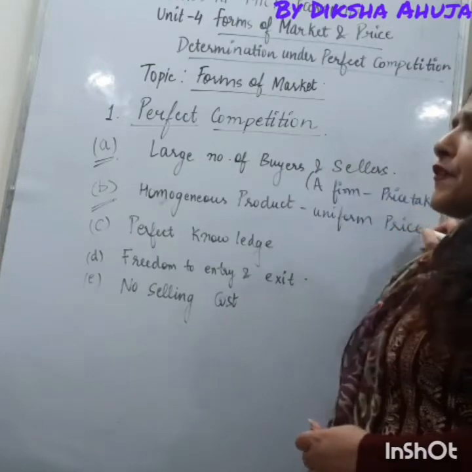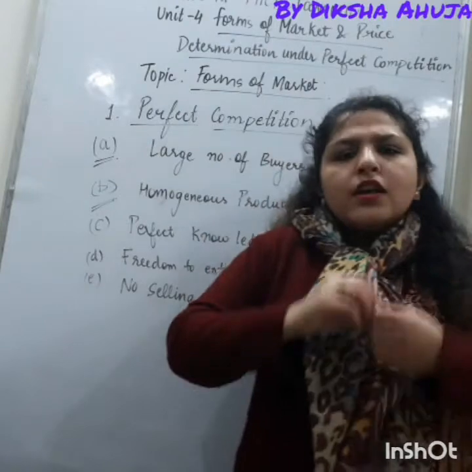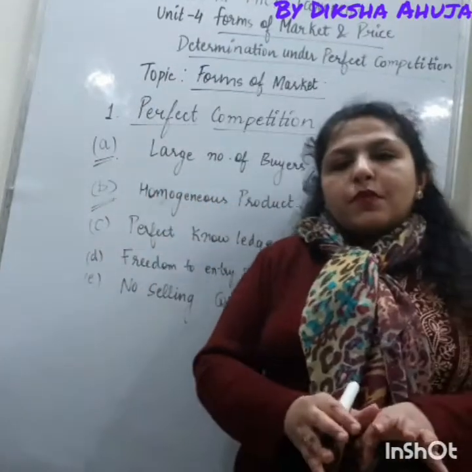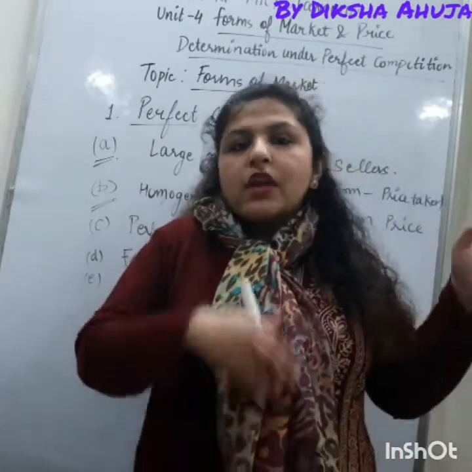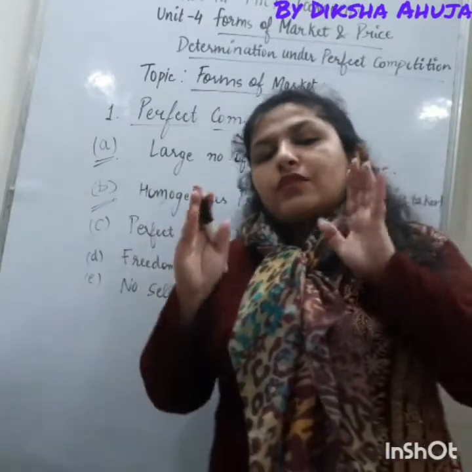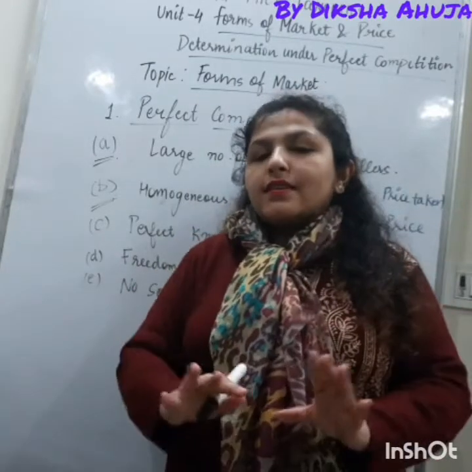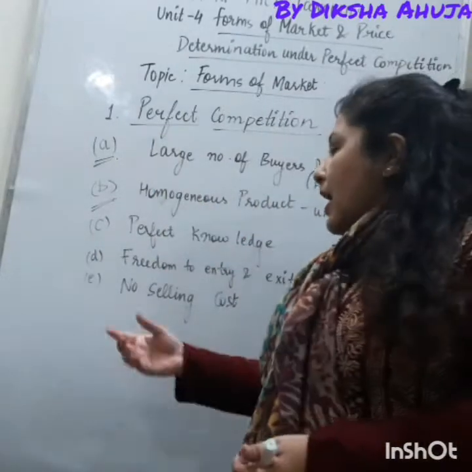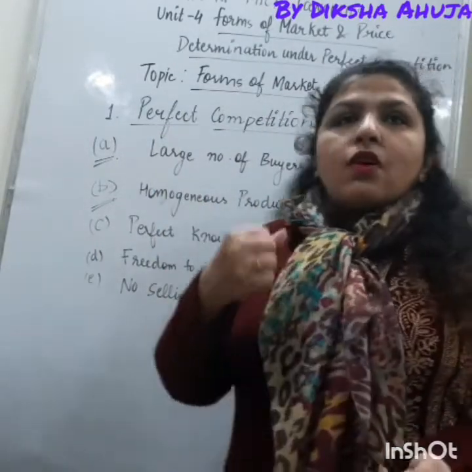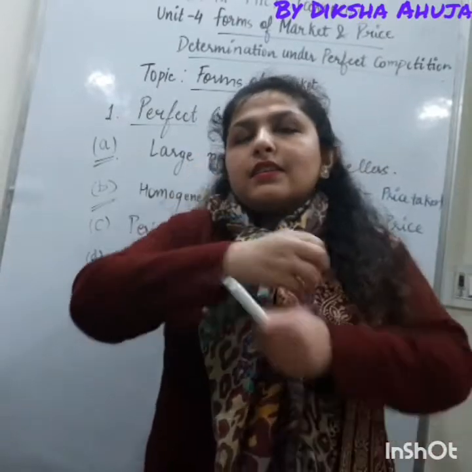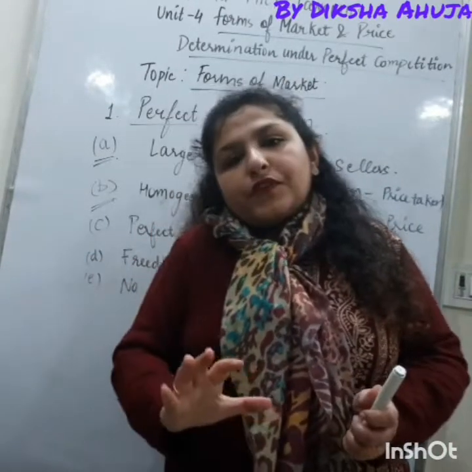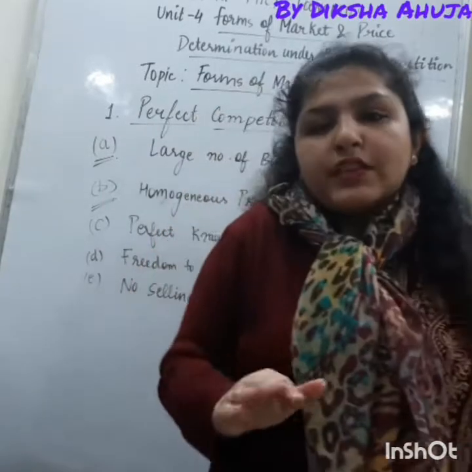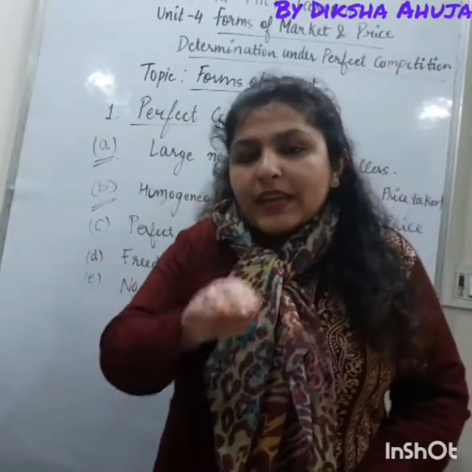Third is perfect knowledge about prices and technology. Here we are saying that buyers and sellers both have perfect knowledge about the market. The buyers are not fools, nor are the sellers. They have knowledge of technology, and all the sellers have equal technology. So both of them have perfect knowledge. And last is no selling cost. Since they are earning only normal profits, not super normal profits, they are earning just minimum profits. So there is no advertisement cost. They do not spend a single penny on advertisement.